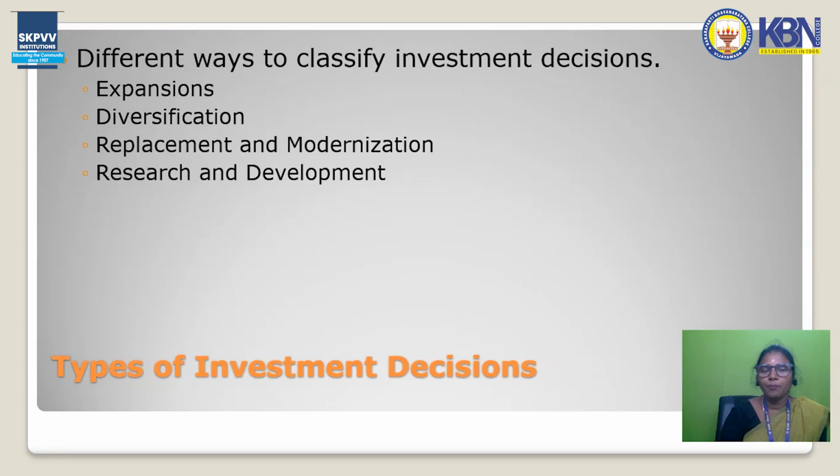Next, we can look at the types of investment decisions, the different ways of classifying investment decisions. The first is expansion of the organization. If an organization wants to expand its turnover, or establish branches, it has to take capital budgeting decisions, which are included in investment decisions. Another is diversification. If an organization already exists and manufactures one type of commodity, and wants to go for another product line also, then it has to use capital.